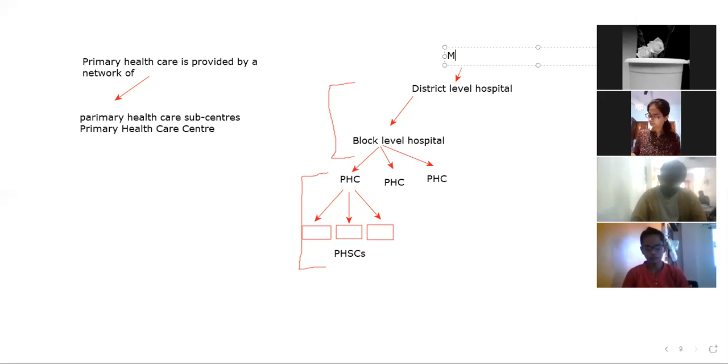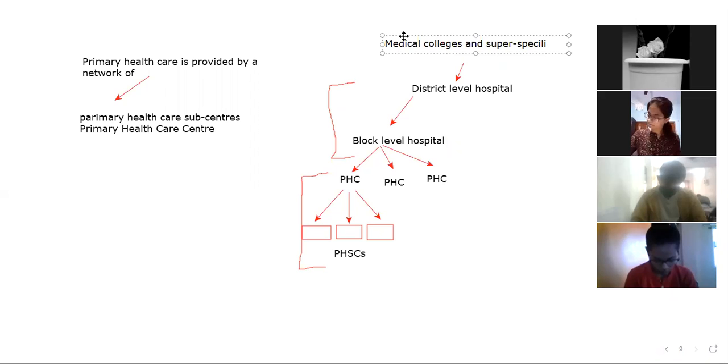Above these, what is there? There are the medical colleges and super specialties, postgraduate institutions. सुपर जैसे आपका पीजीआई लखनऊ है. Super specialties are there, so this comes in the tertiary healthcare. So this is the healthcare system in our country. I am explaining this to make it simple for you.